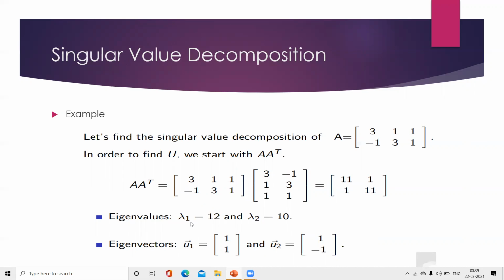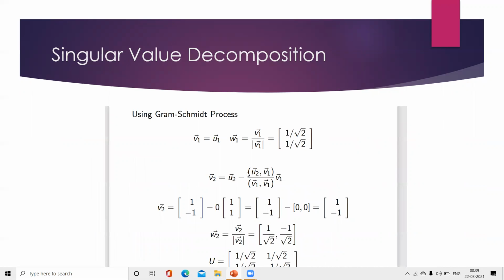Here the eigenvalues are lambda 1 equals 12 and lambda 2 equals 10. The eigenvectors are u1 equals 1, 1 and u2 equals 1, minus 1. Using the Gram-Schmidt process, V1 equals U1, where W1 vector equals vector of V1 by magnitude of V1, that equals the matrix of 1 by root 2 and 1 by root 2.